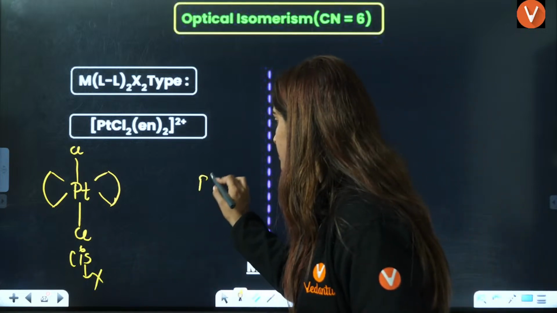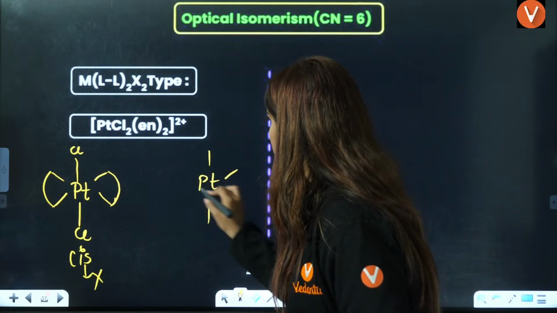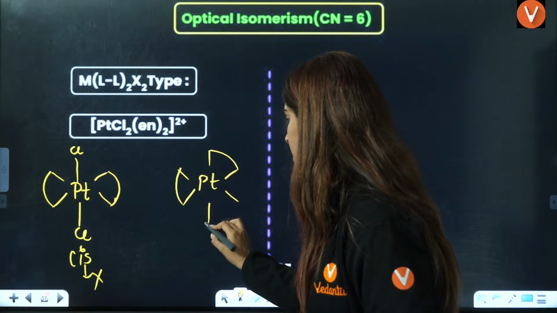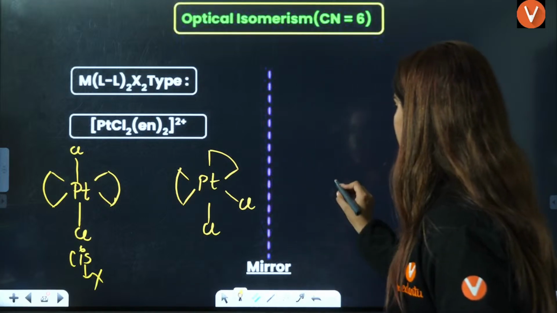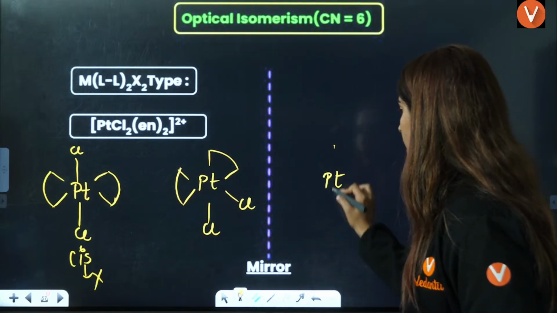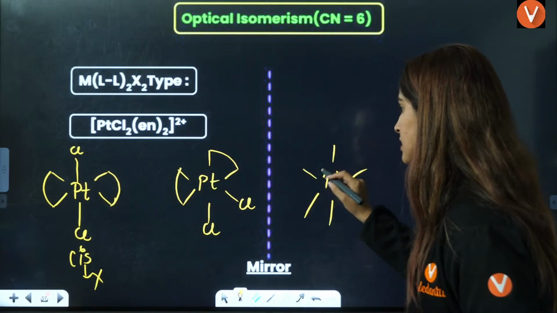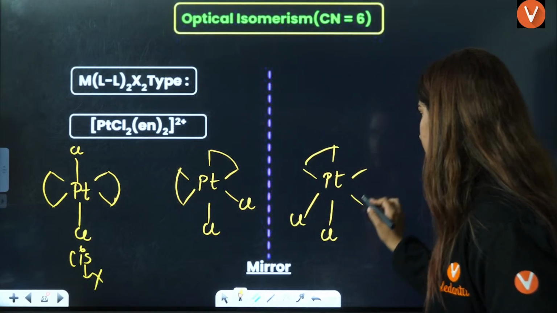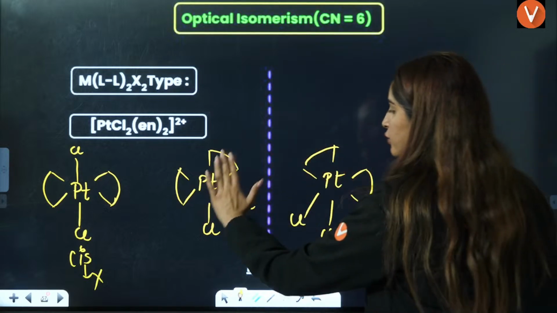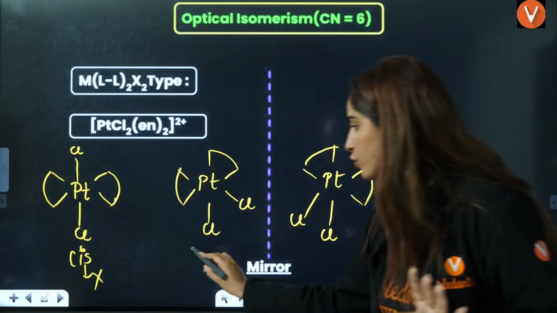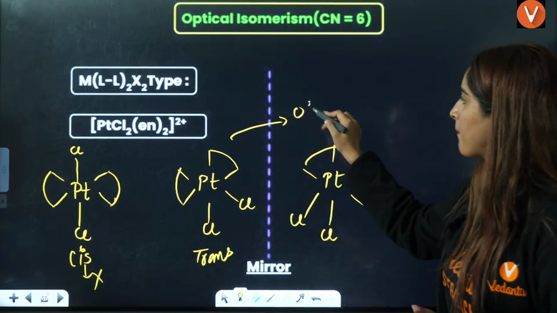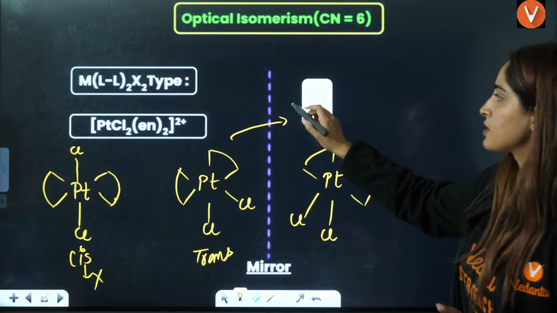But for trans, let's say this is en, this is en, this is Cl, this is Cl. You take the mirror image, this is Pt, 1, 2, 3, 4, 5, 6. This is en, this is Cl, this is Cl, this is en. Now you try to superimpose, you will not be able to superimpose this. So that means this will show optical isomerism.